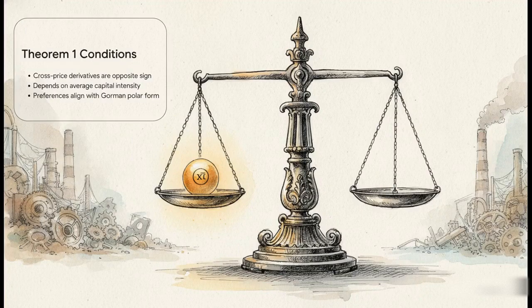Now that we have this symmetric engine in place, let's look at the actual fix. With his new model, Woodland derived his own conditions for stability, outlined in his Theorem 1. And notice what is entirely missing here? The factor intensity reversal. Instead of demanding extreme opposites in capital intensity between nations, Woodland's math translated to a much more elegant truth. First, cross-price derivatives of excess supplies just need to be opposite in sign, so they don't dominate direct price effects. But the real kicker? Stability simply depends on the average world capital intensity of a good. Not opposing extremes, just a simple global average.